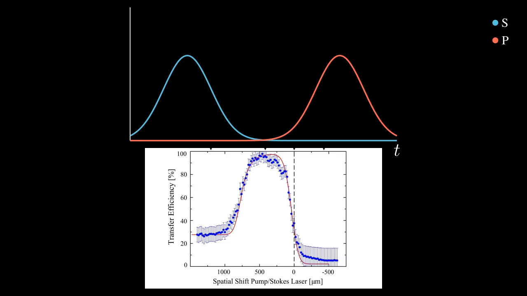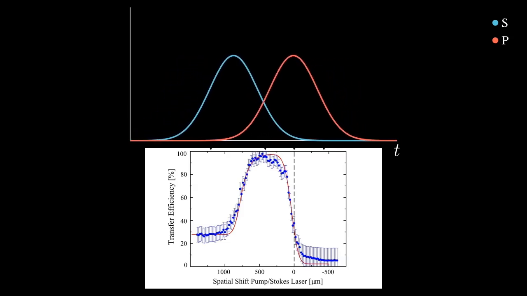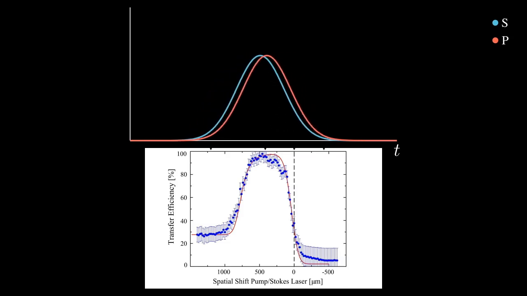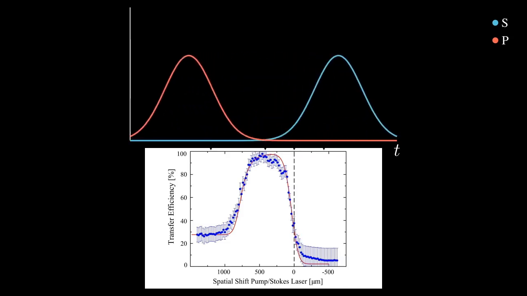As the overlap increases, coherent coupling takes over, and the system begins to follow the dark state. The result, a sharp rise in transfer efficiency, which eventually flattens out into a broad plateau. This plateau is the STIRAP signature. Maximum transfer occurs near optimal overlap. Efficiency drops off on either side, but remains high across a range. This kind of robustness is strong evidence for adiabatic passage through the dark state.